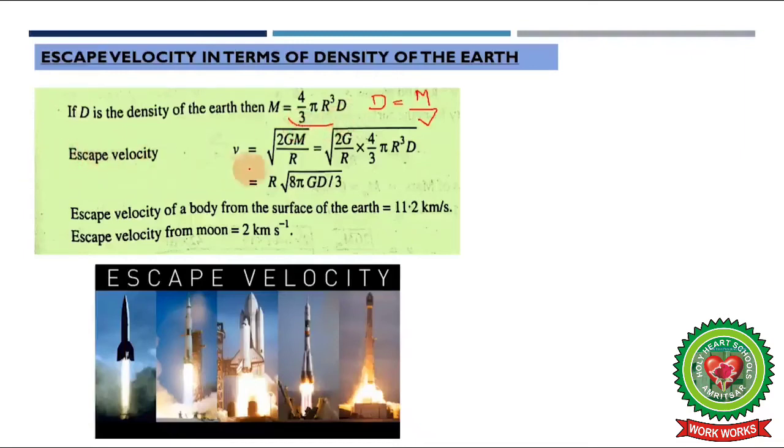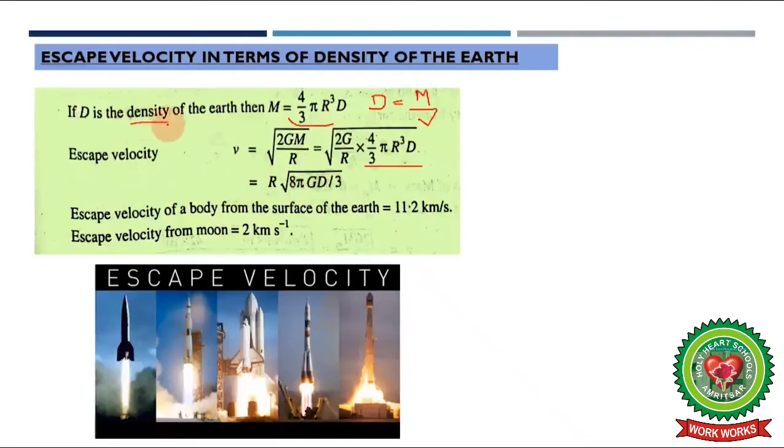Now the formula for escape velocity, v is equal to under root 2GM upon r. In place of this capital M, put the value 4 by 3 pi r cube d, and after solving it we will get escape velocity equal to r under root 8 pi Gd divided by 3, which is the formula for escape velocity in terms of density of earth.